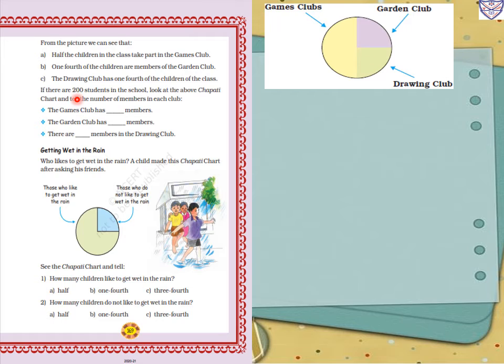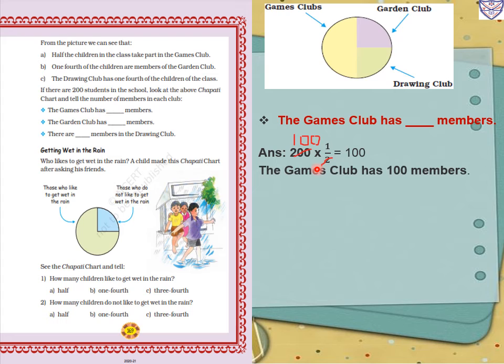Now, if there are 200 students in the school, look at the above chapati chart and tell the number of members in each club. So, if there are 200 students, we have to tell how many children are there in each club. The games club has dash members. Total we know 200 students. The games club is half of the circle. So 200 multiplied by 1 upon 2. In the 2 table, 200 will come, 2 hundreds. So we cut, and now 100 multiplied by 1 we get 100. The games club has 100 members.